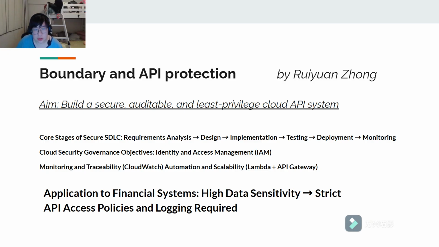Hi, my name is Riven. So I built a secure, auditable, and least-privileged cloud-based API system, successfully implementing the SDLC within the AWS environment. The project embedded financial-grade security requirements directly into the cloud architecture.